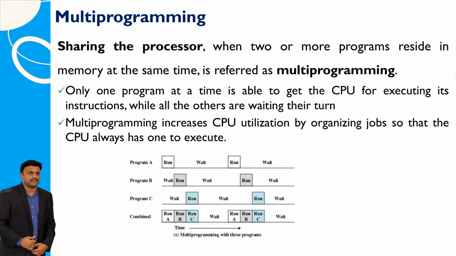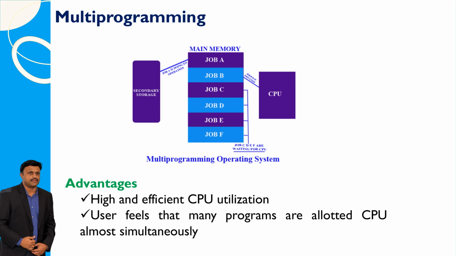Multiprogramming is when the processor shares its time between two or more programs that are in the computer's memory together. But here's the thing: only one program can use the CPU at a time to do its work, while the rest have to wait their turn patiently. This setup helps the CPU stay busy all the time, because there's always a program ready to go. So, multiprogramming basically makes sure the CPU is never sitting idle. Advantages of the operating system include making sure the CPU is used effectively and efficiently, which means it's not sitting idle. This helps users feel like they can run multiple programs at the same time without slowing down their computer.